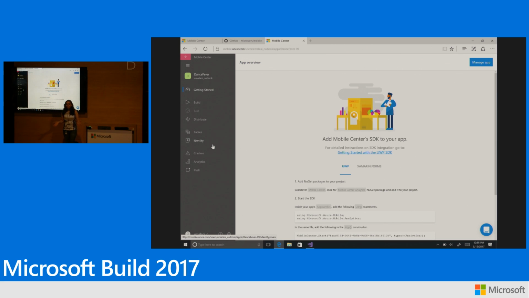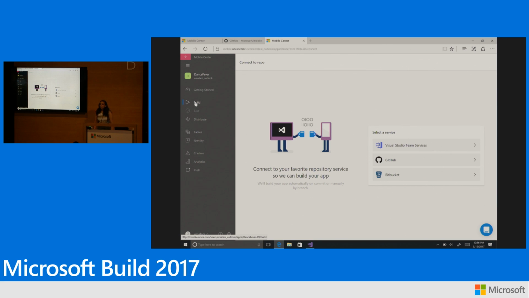The build server takes over, right? You want to build your application and see the output, symbol files, and whatnot. And for that, we support build service in Mobile Center for UWP apps. Let's onboard my Dance Fever application in the build service and see the experience.